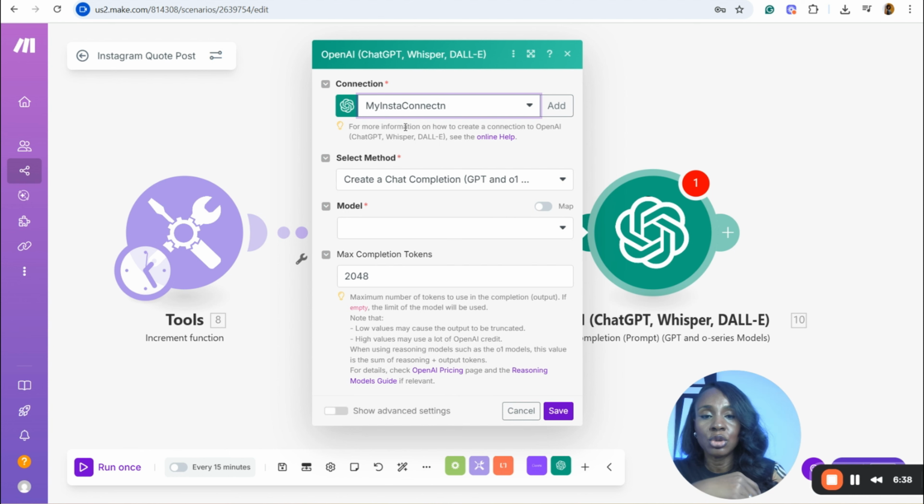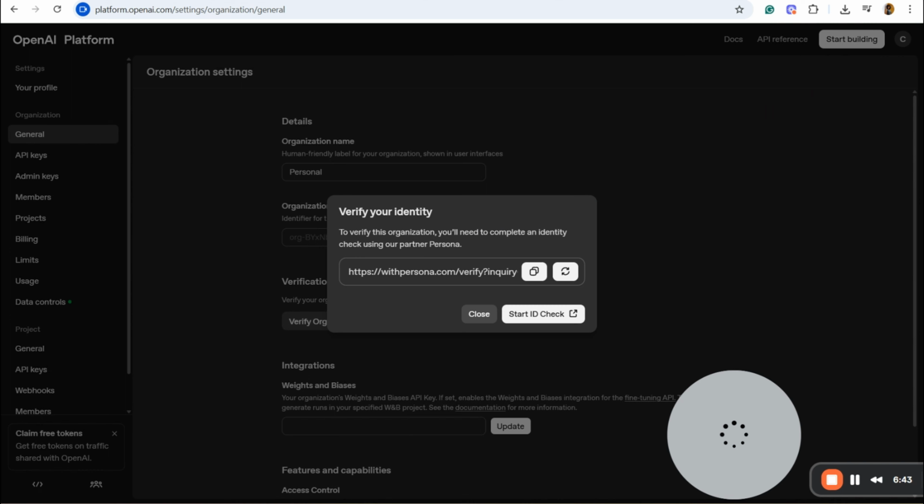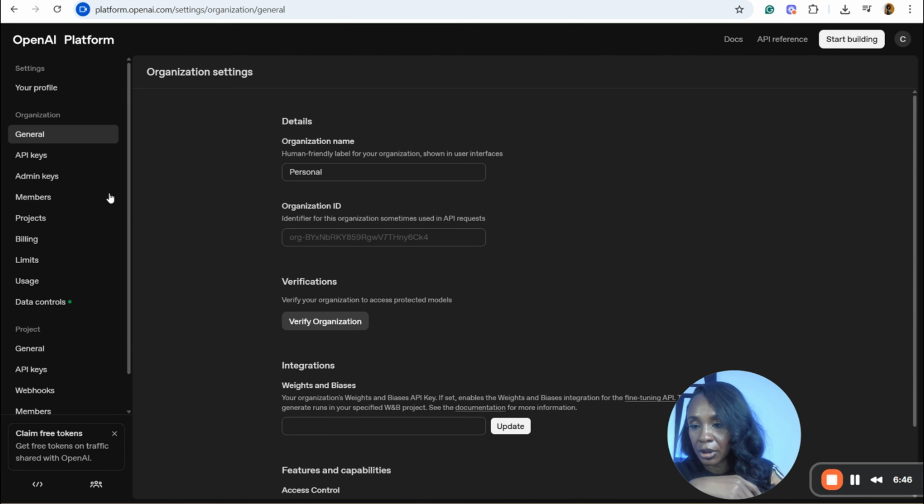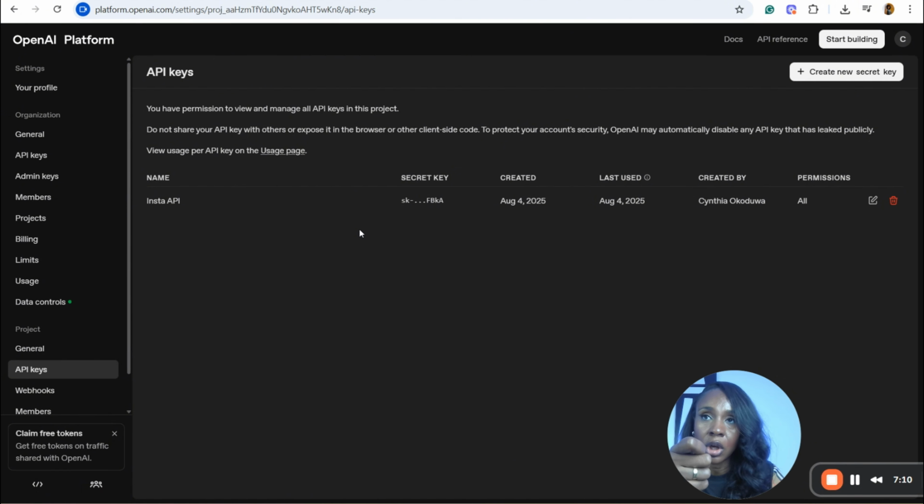And how do you do that? You go to OpenAI. If you don't have an account, you are going to need to create an account on platform.openai.com. When you do, you come to the API keys section. This is the API key that I'm using currently. You want to create your own API key, which is what you're going to use to connect your ChatGPT on make.com in order to do any kind of automation.